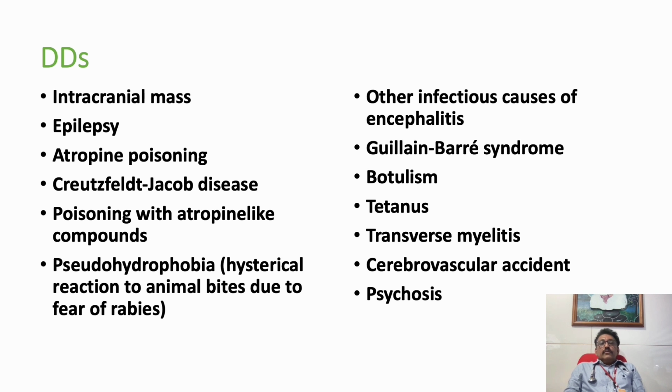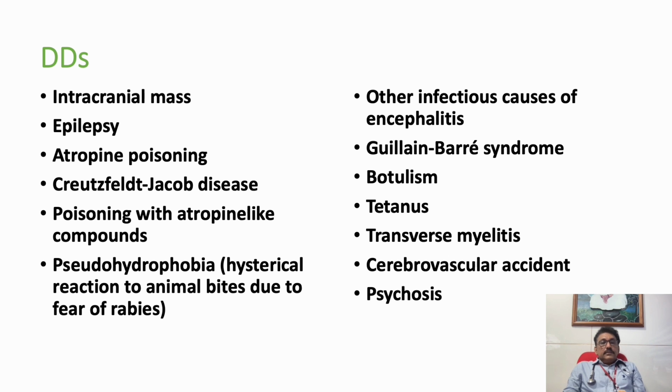There are differential diagnoses, because any patient who has had a dog bite or cat bite in the previous 1 or 2 weeks, even if they come with any other disorder, the doctor may have a differential diagnosis of rabies. These same patients can have so many other diseases during that period. So these are the differential diagnoses. We should differentiate rabies from all these things.